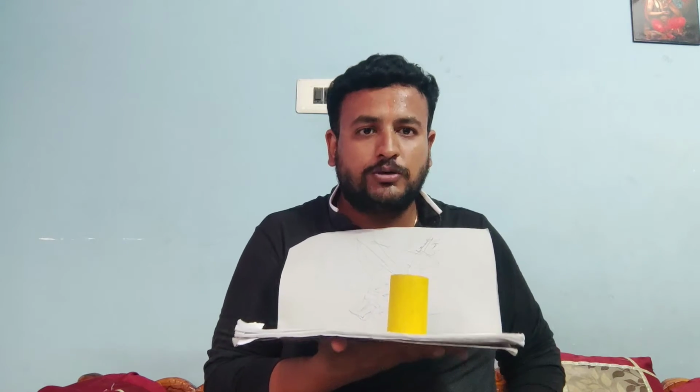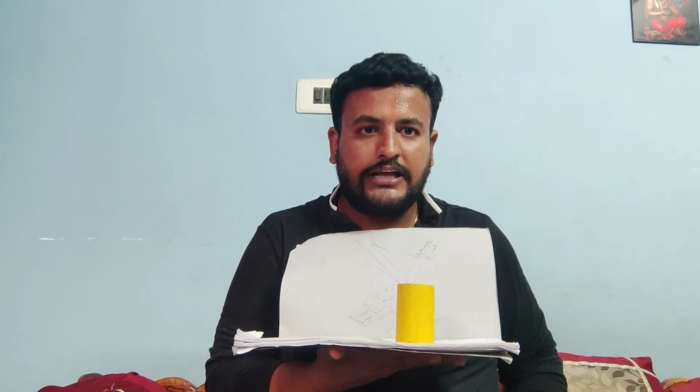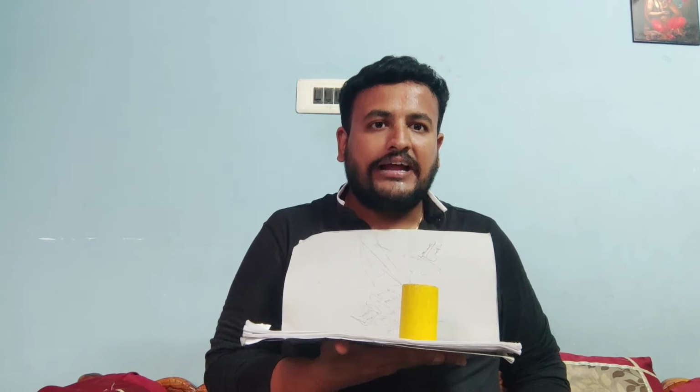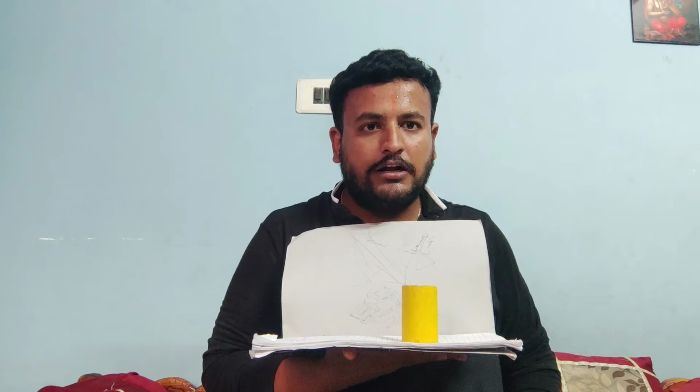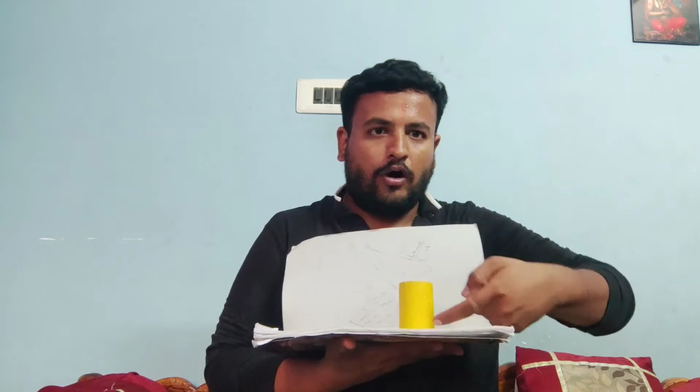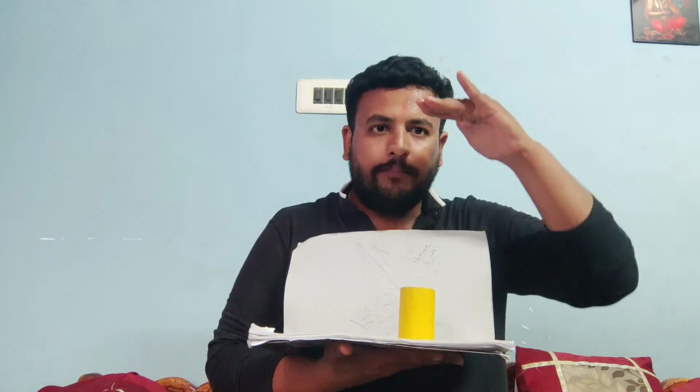In the first step, you have to consider the fake view. Here, we are considering the case that the axis is parallel to VP and inclined to HP. In the first case, that means the fake view, you have to assume that this cylinder is resting on HP with its base such that its axis is parallel to VP and perpendicular to HP. As the axis is parallel to VP and perpendicular to HP, the true shape of the top or base can be seen from which view? From top view. And from front view it resembles a rectangle.